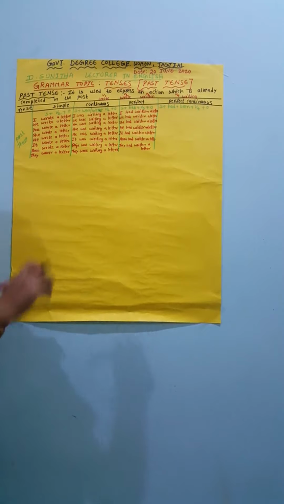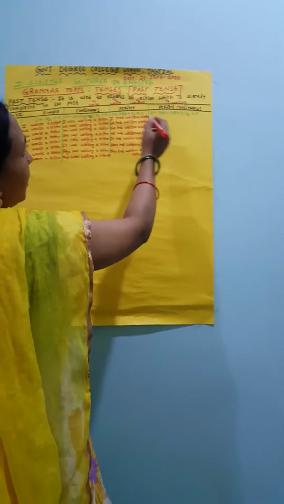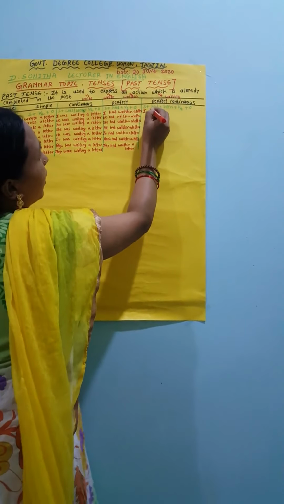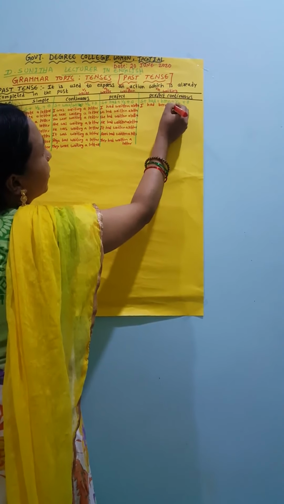Okay. Now we can see the last tense related to the past tense, the past perfect continuous tense. In the past tenses, the last tense is the past perfect continuous. So what is the structure? Subject plus had plus been plus V4 form plus object. So see, I had been writing